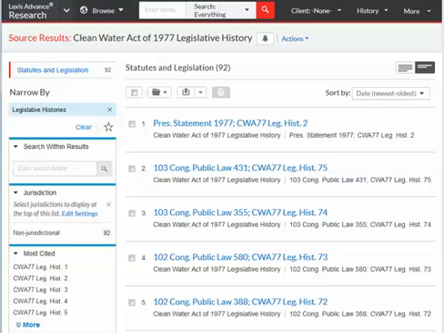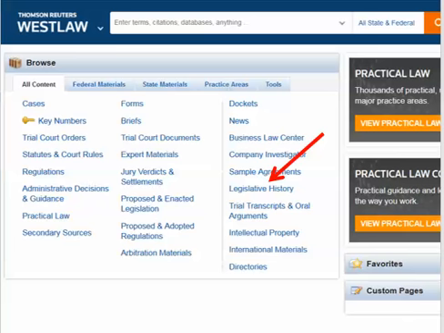Here's a listing of some of the documents in the legislative history of the Clean Water Act of 1977. The documents can be reordered chronologically or in reverse chronological order or by title. Use the search within results to find particular items.